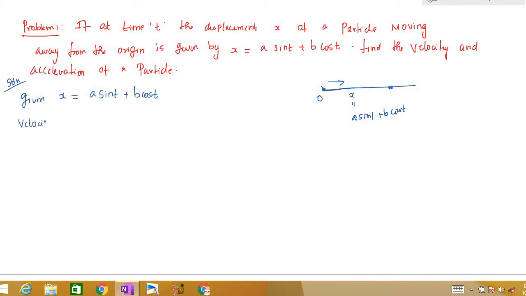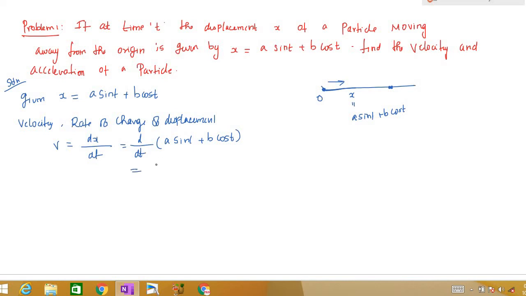Now first we will find the velocity. Velocity is the rate of change of displacement, right? So it is nothing but dx by dt, that is d by dt of a sin t plus b cos t. We differentiate this. The derivative of sin t is cos t, and the derivative of cos t is minus sin t. Therefore our velocity is a cos t minus b sin t.